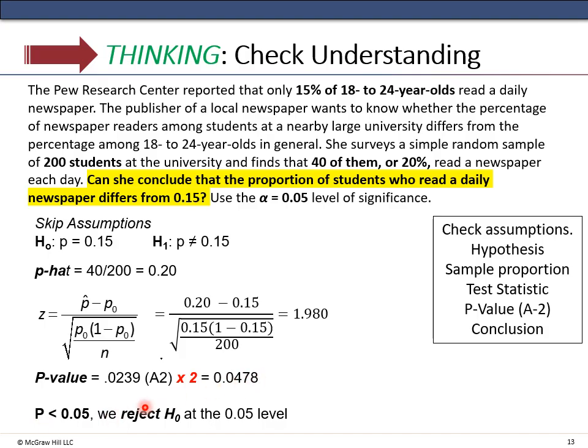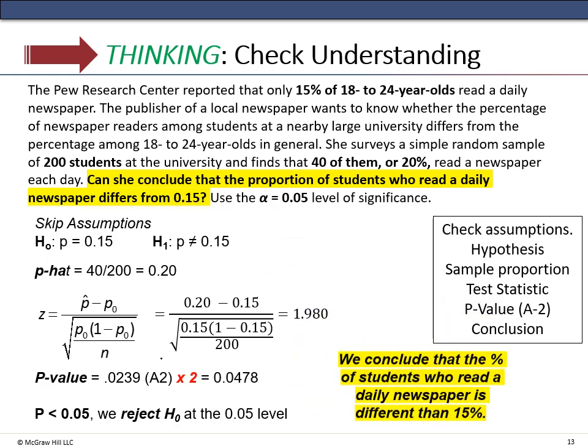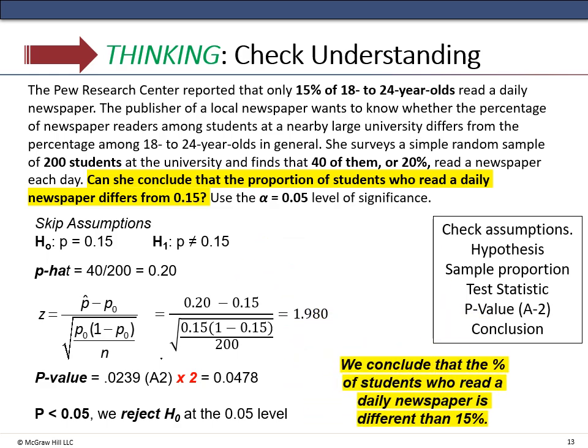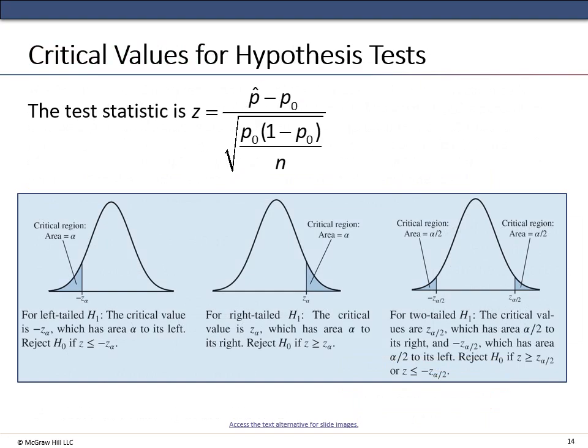Okay, so the p-value is less than 0.05. It's very close, and so we reject the null at the 0.05 level, and we conclude that the percent of students who read a daily newspaper is different than the 15%. So our critical value, the test statistic, is still p hat minus p naught over the square root of p naught times 1 minus p naught over n.